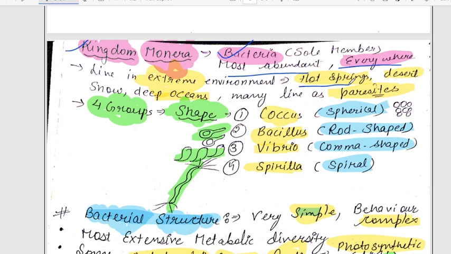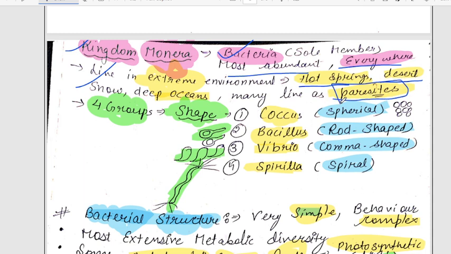But due to a different cell wall composition, these bacteria can survive. Deserts, as we know, have very high sand temperatures, but these bacteria can survive there, and also in snow and the deep ocean. They also act as parasites.